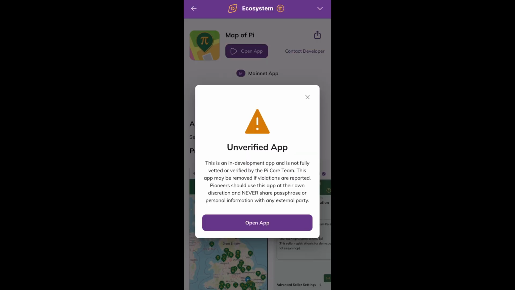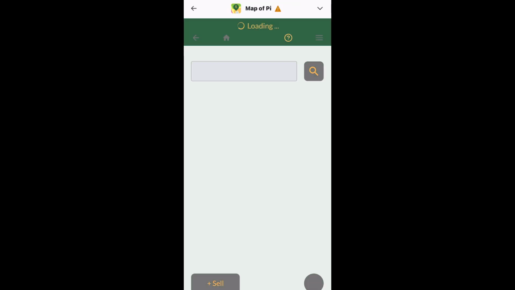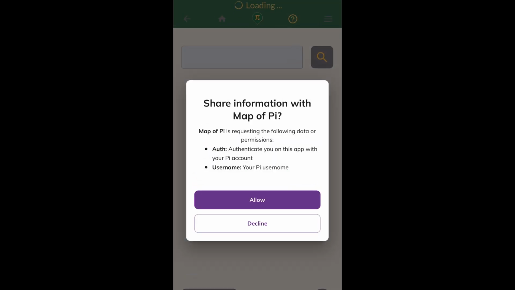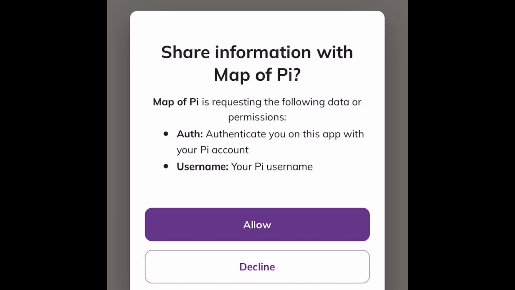Pioneers should use this app at their own discretion and never share passphrase or personal information with any external party. That is why I said it is not every link you see on this Pi browser is vetted or approved. So don't click on any of the links because the warning is there that you shouldn't. So let's go ahead and open this particular app. Another message comes up to say you should share your information with Map of Pi.